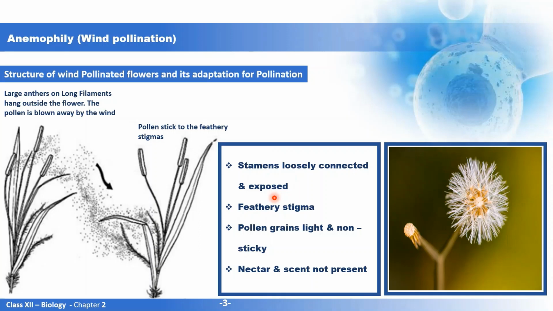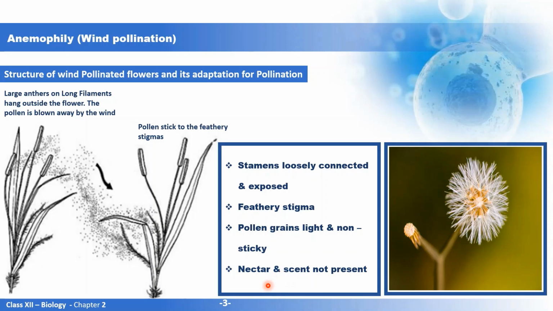Next, the pollen grains are very light and non-sticky. They should be light so that they can travel to great distances by the wind. And the stigma is feathery. Why is it feathery? So that it can capture the pollen grain. Next, nectar and scent are not present in these flowers because they don't need to attract insects. That's the reason the nectar and scent are not present. And these are the features of wind-pollinated flowers.